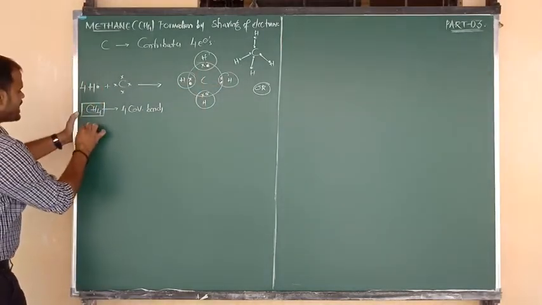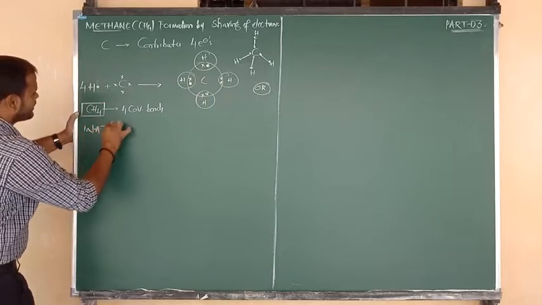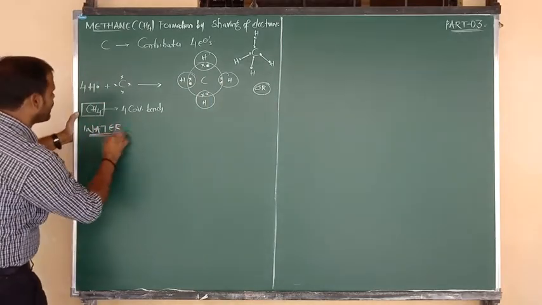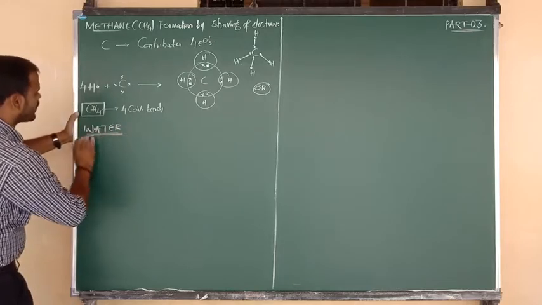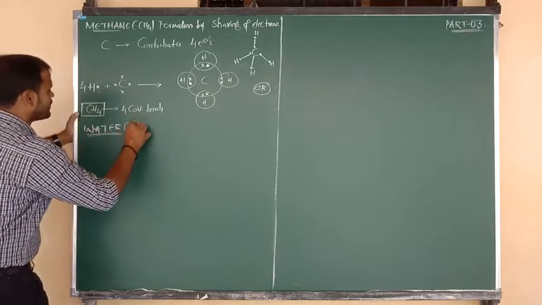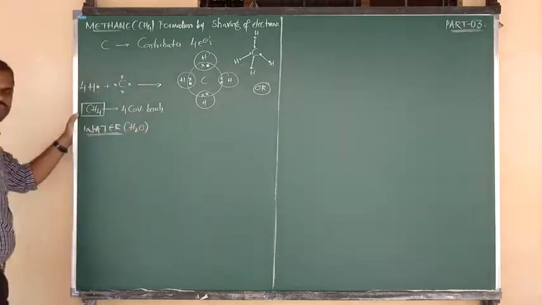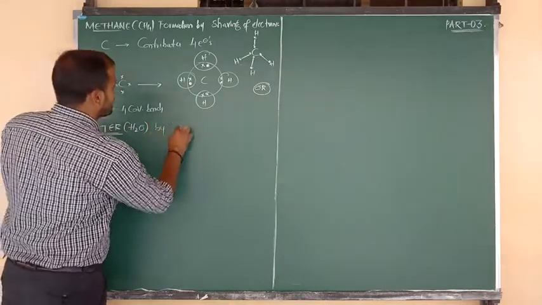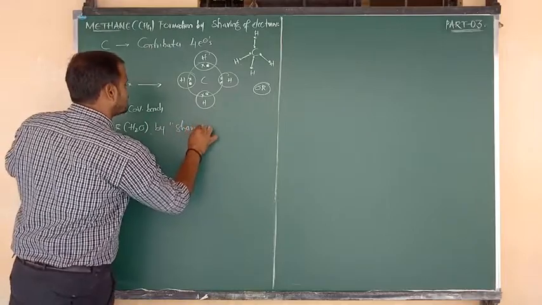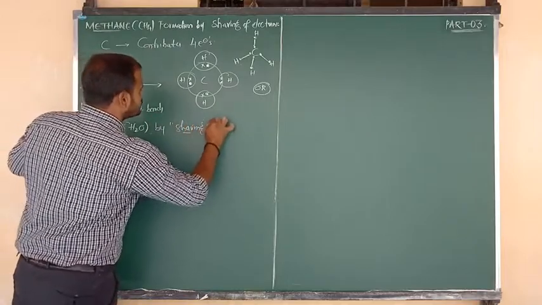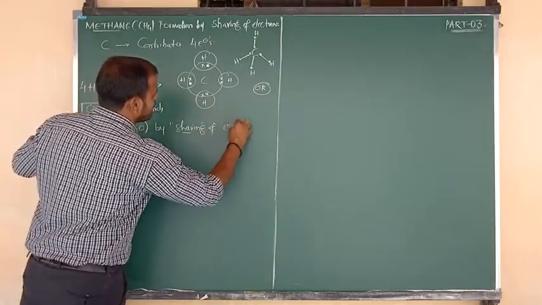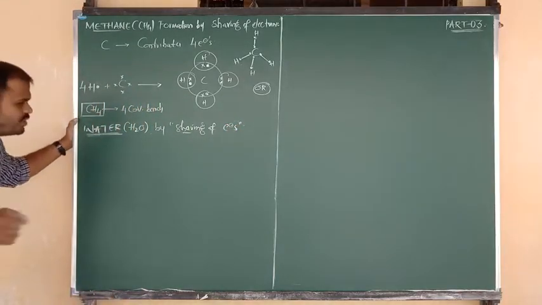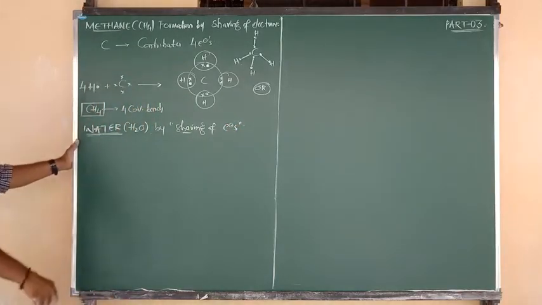Next molecule, very important and easy to understand, is the water molecule. What is the formula of the water molecule? Yes, the formula is H2O. The formation of the water molecule follows the same concept: the sharing of electrons, or we can also say the sharing of electron pairs. Now I am going to show the diagram directly.